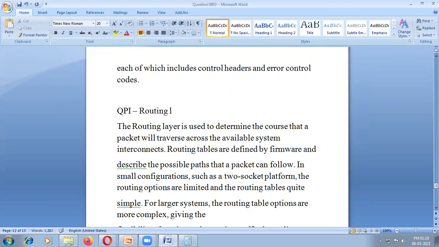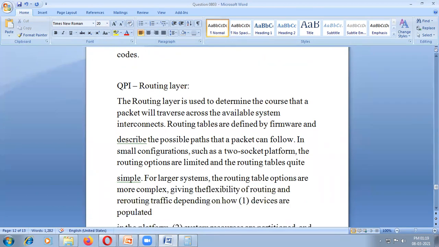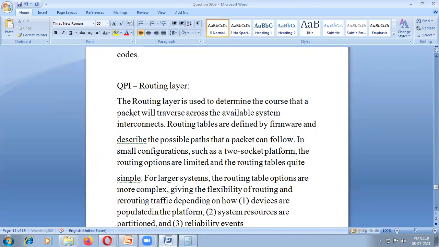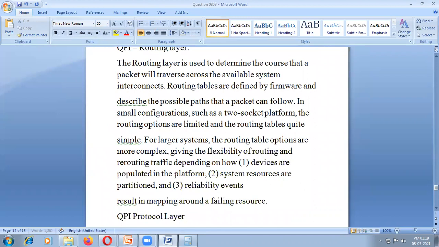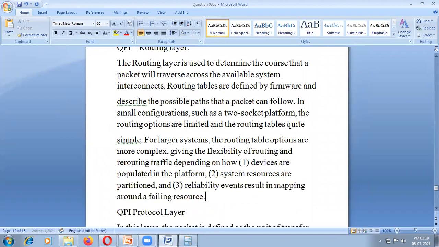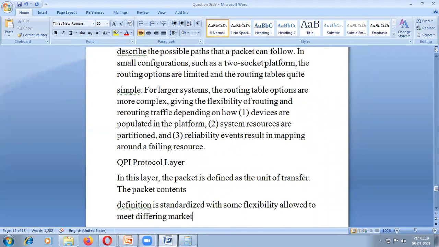Routing layer process, because we have a transmission layer, how the protocol will be transmitted, the data between your systems. Okay, this is the QPI protocol layer.